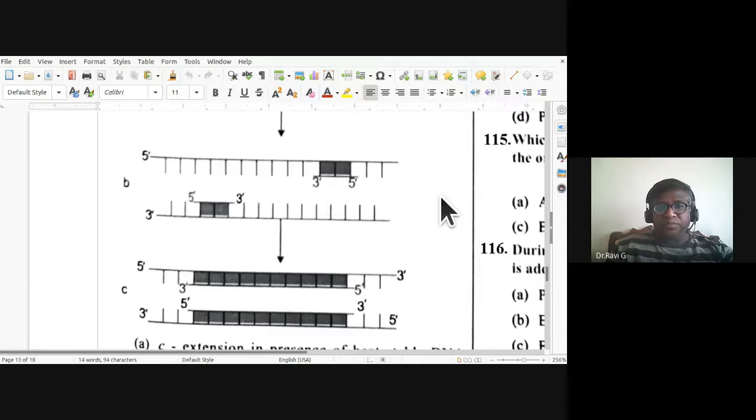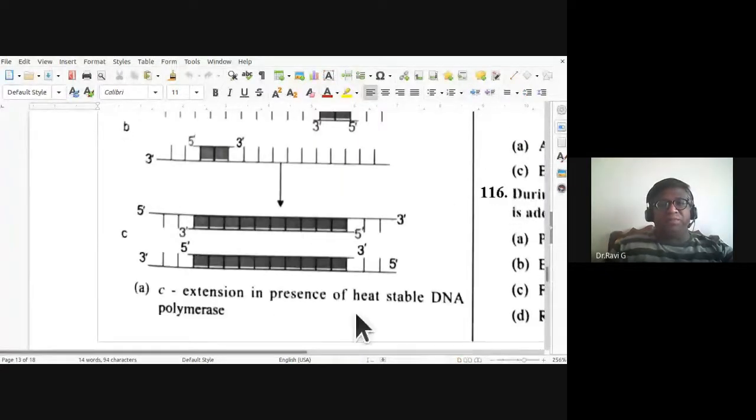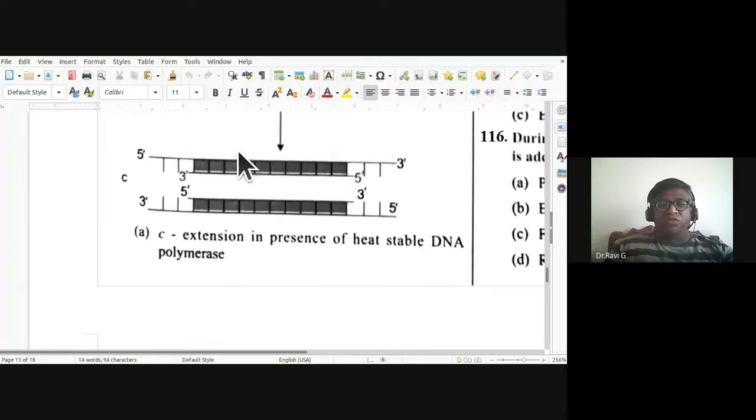You can see here the synthesis is anti-parallel to the template strand.